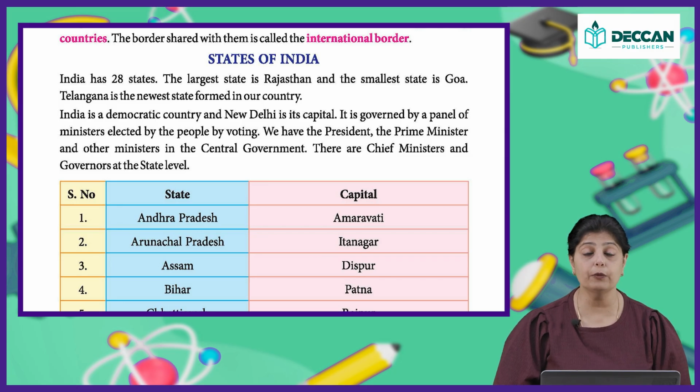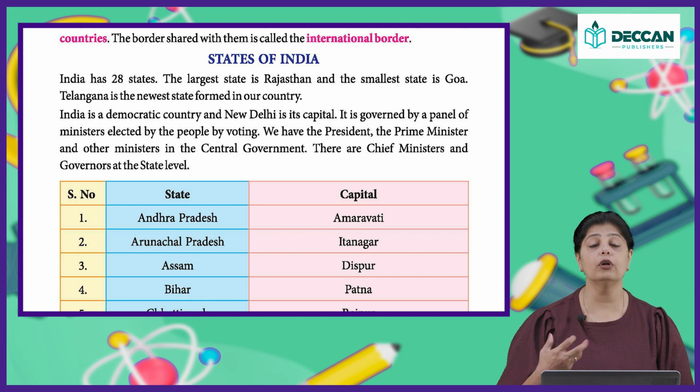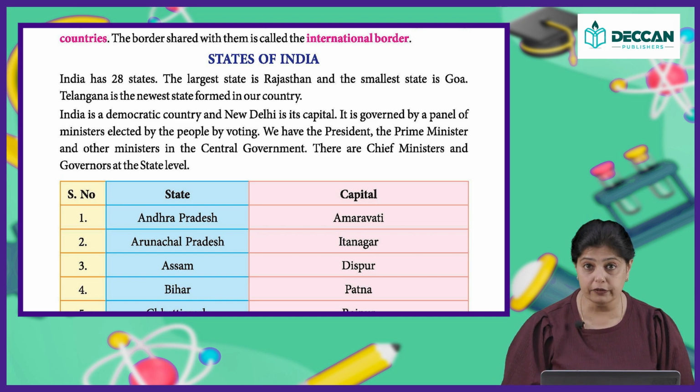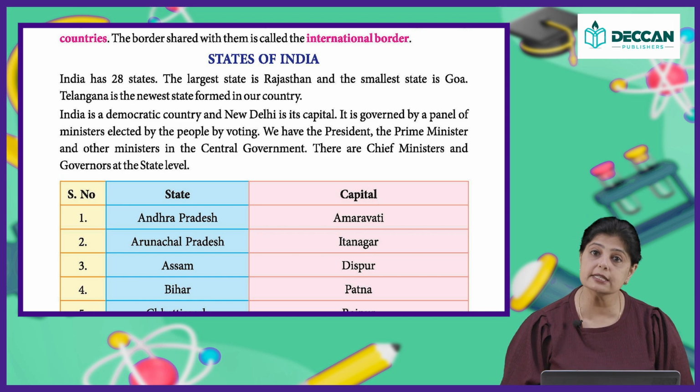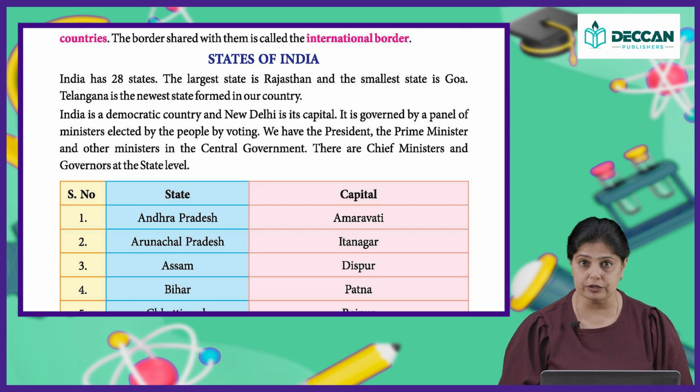By democratic we mean that India is a country which is governed by the people, for the people, and it is of the people. Okay. So, we do not have anybody who is a dictator here, and it is all run by the government which is chosen by the citizens or people of India only through elections.